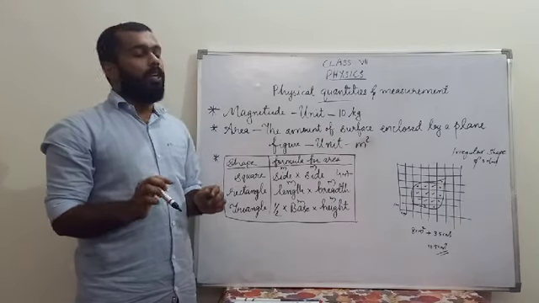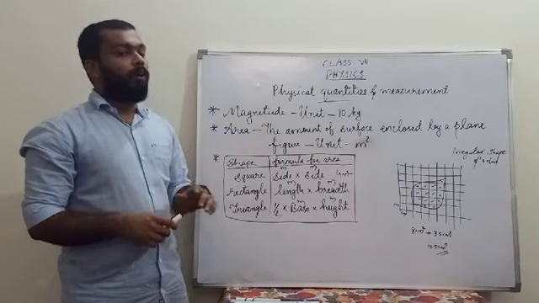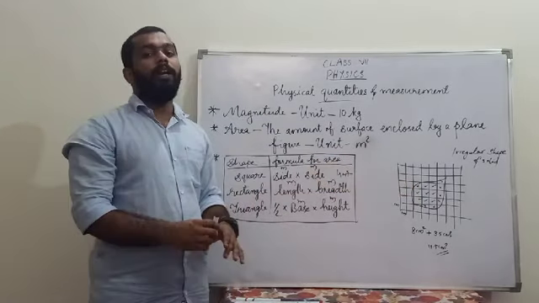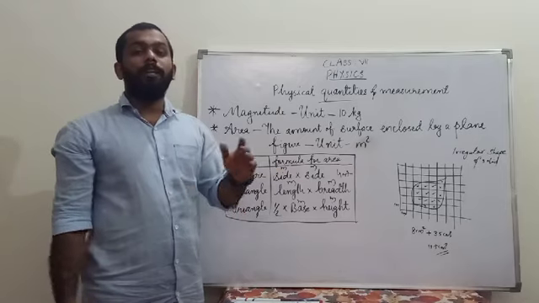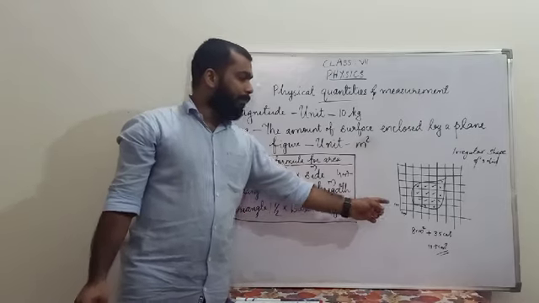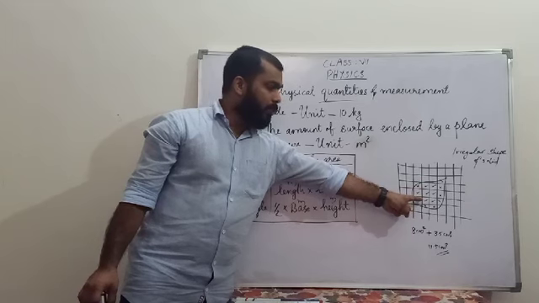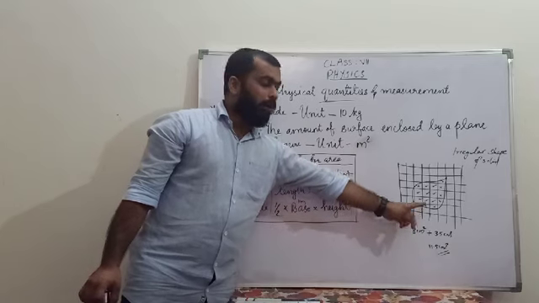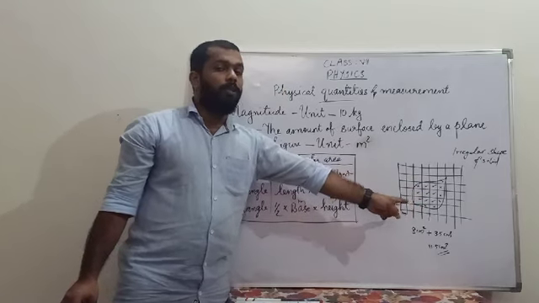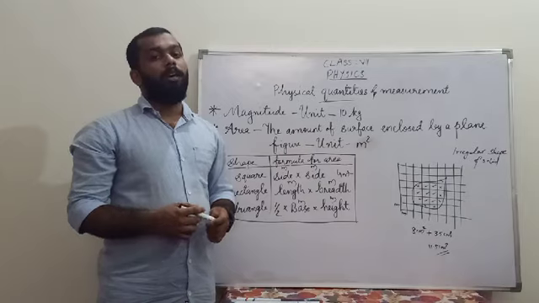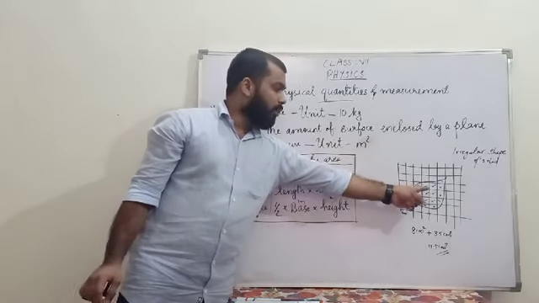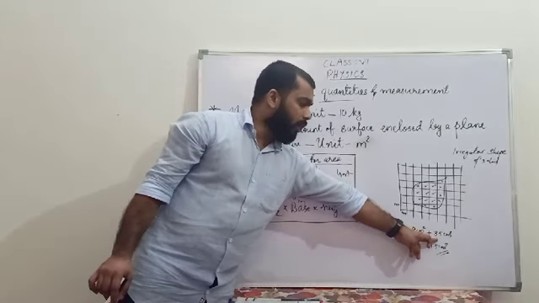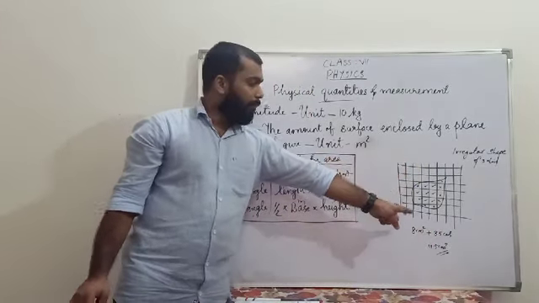So if it is an irregular shape of solid, what will we do? We are going to take a graph paper, and on the graph paper we are going to place that irregular shape of solid. We are going to take the outline. Then after taking the outline, what will we be doing? We will be counting the full squares and half squares. Full squares we will count, and you will write the same number here. And you are going to count the half squares. After counting the half squares, what will you do? You will multiply by half, 1 by 2. So 7 half squares are there. By 1 by 2 you are going to get 3.5. That means 3.5 complete squares. So 3.5 centimeter square.